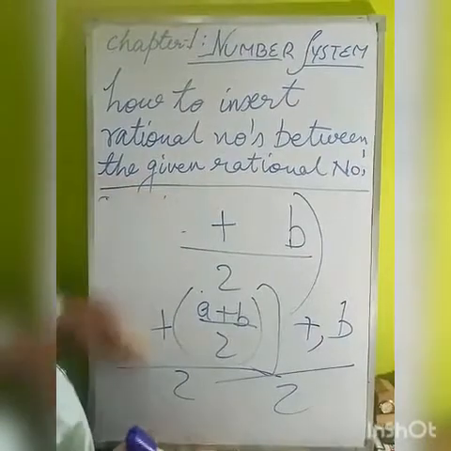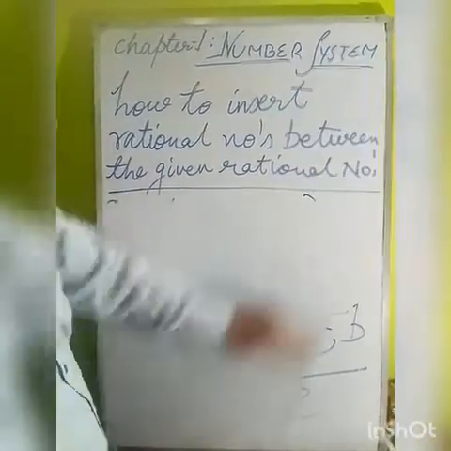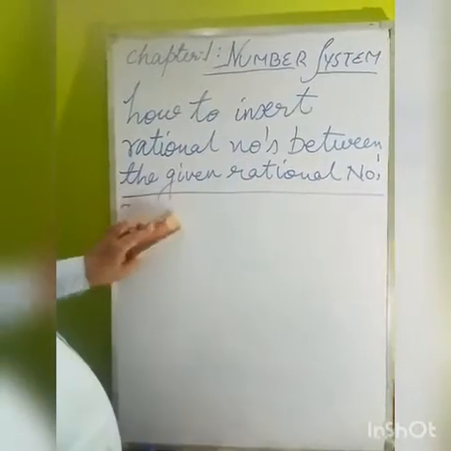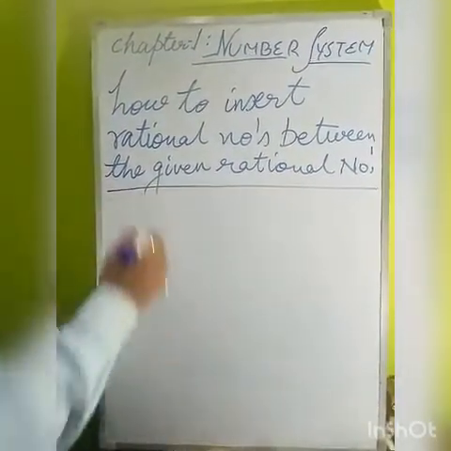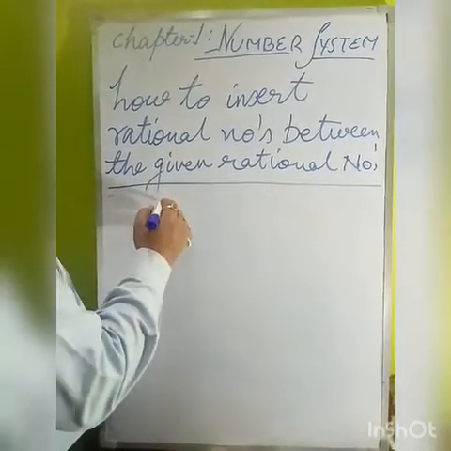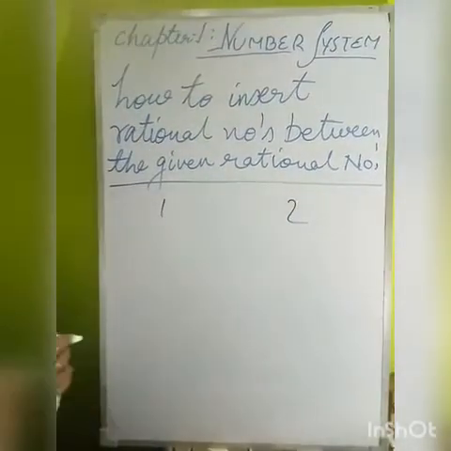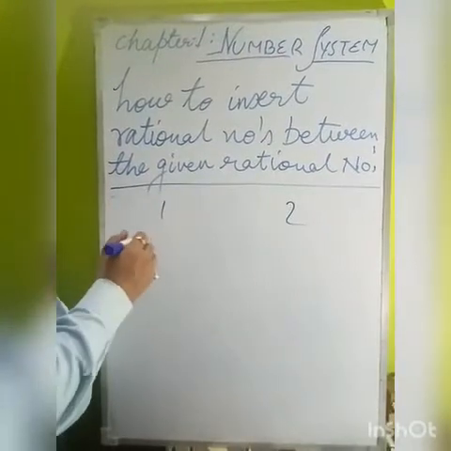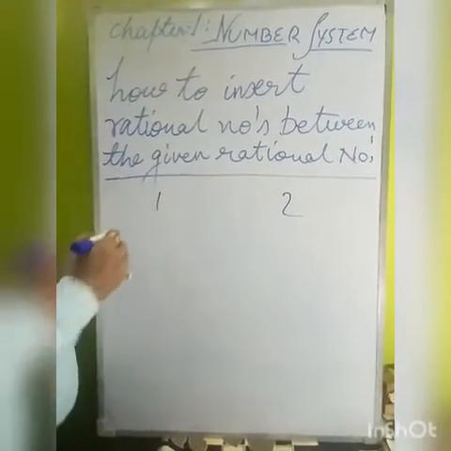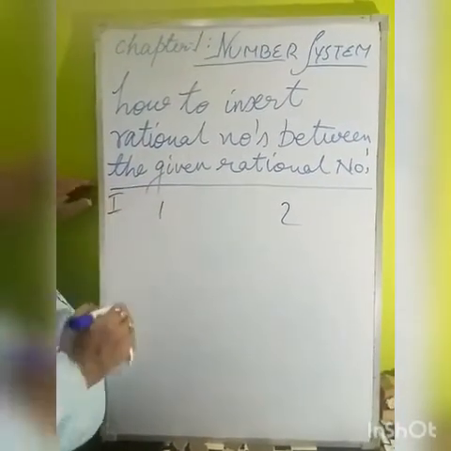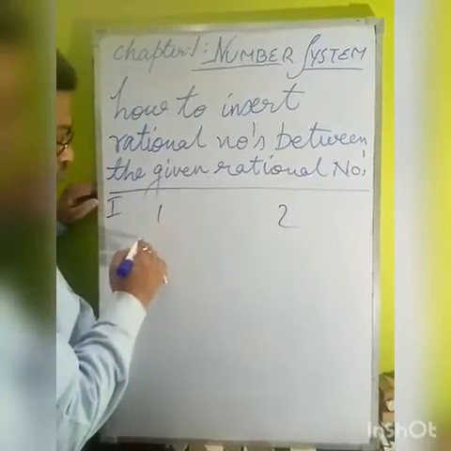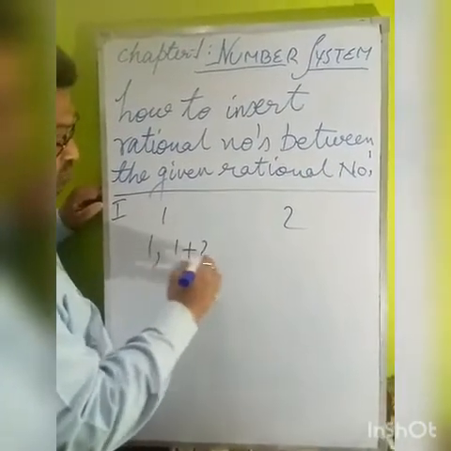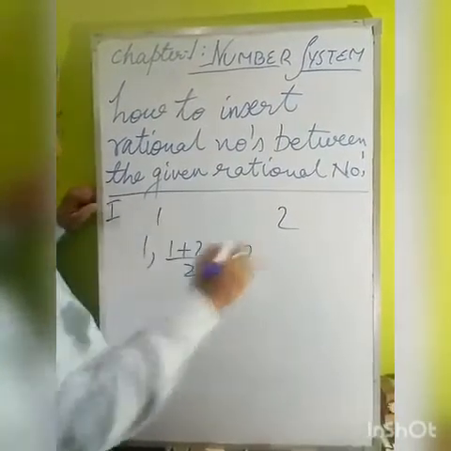Now let us see one example here. It may be confusing where the A is coming and where the B is coming. Suppose the rational numbers are 1 and 2. We have to insert three rational numbers between 1 and 2. So what will we do according to the first method? According to the first method, 1 comma (1 plus 2) divided by 2, comma 2.